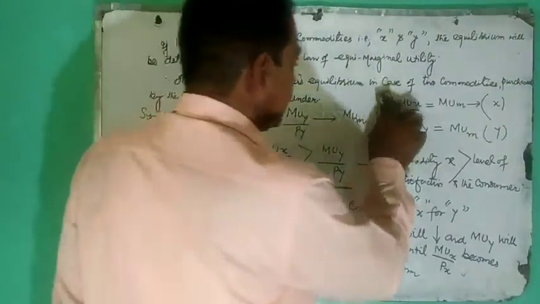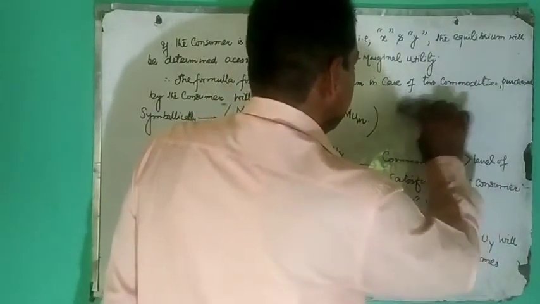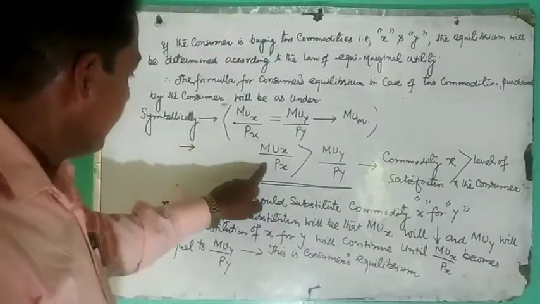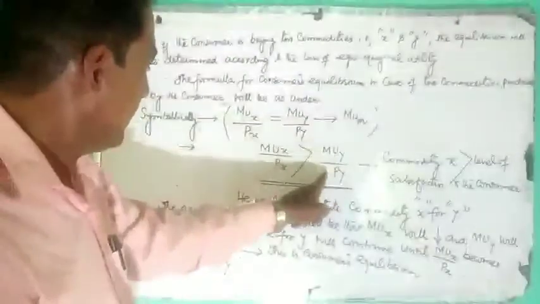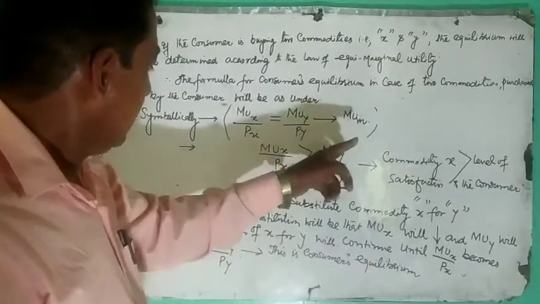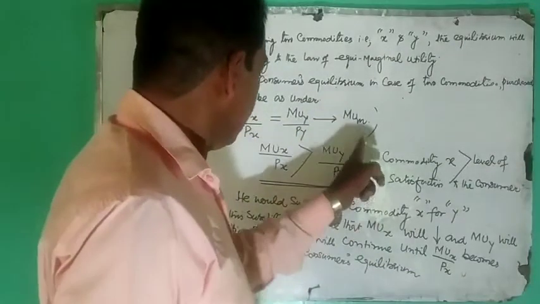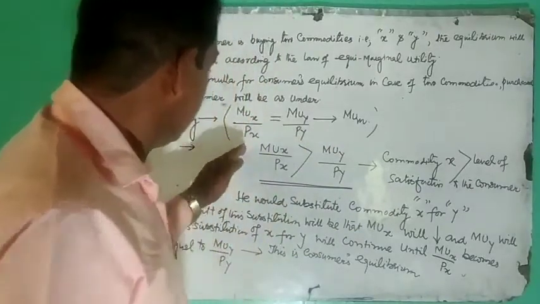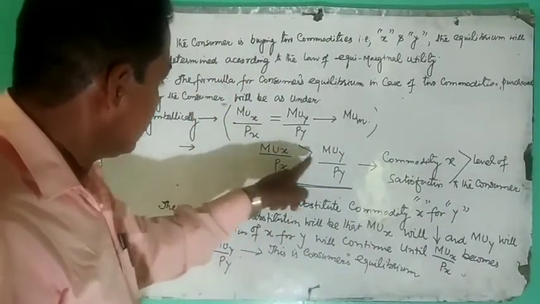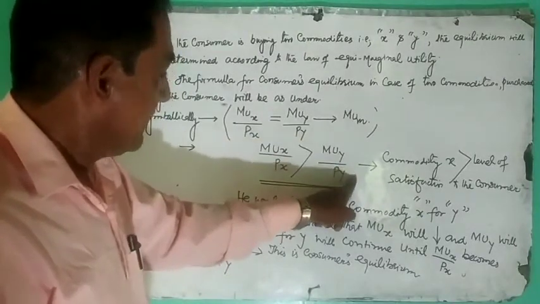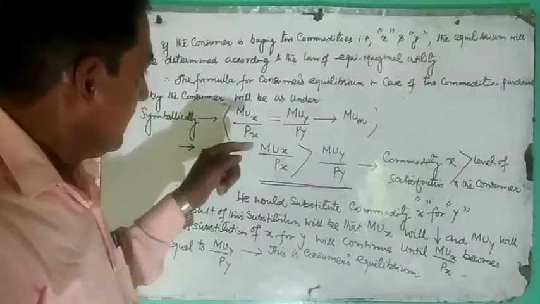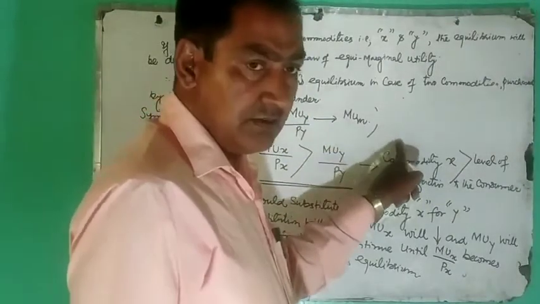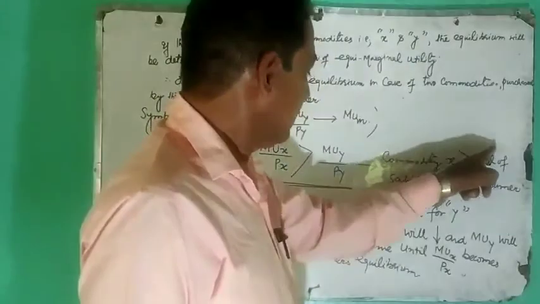However, if this equation gets disturbed due to one reason or the other, what happens? Either marginal utility of x over price of x may be greater than marginal utility of y over price of y, or marginal utility of y over price of y may be greater than marginal utility of x over price of x. Let me assume that marginal utility of x over price of x is greater than marginal utility of y over price of y. Therefore, consumption of commodity x gives greater level of satisfaction to the consumer.